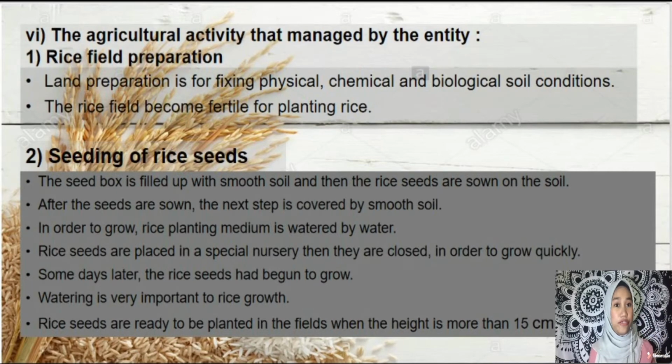Second, seeding of rice seeds. The seed pod is filled up with smooth soil and then the rice seeds are sown on the soil. After the seeds are sown, the next step is to cover them with smooth soil. In order to grow, the rice planting medium is watered. Rice seeds are placed in a special nursery, then closed in order to grow quickly. Some days later, the rice seeds begin to grow. Watering is very important to the growth. Rice seedlings are ready to be planted in the fields when the height is more than 15 cm.